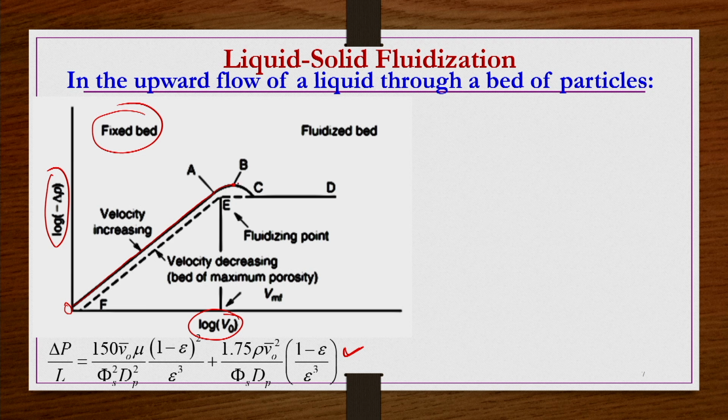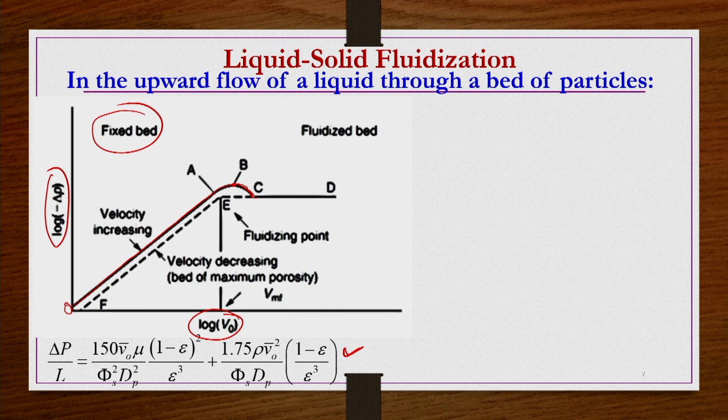Further, if you increase the velocity of the liquid, particles move away from each other, and they will be under expanded fluidized conditions, where the particles are away from each other, and then the drag force is balanced by the buoyant weight of the bed until this point C, where the pressure drop slightly decreases from point B. Okay, this decrement is usually very small, and it is very difficult to trace out experimentally. Right. After reaching this point C, if you further increase the velocity gradually, what will happen?